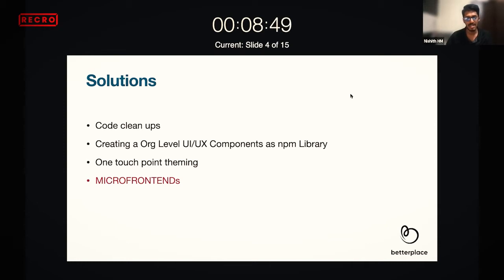So if there were any communication gaps between these teams, this was not happening properly. So making it a component library solved one particular problem. We derived one theming point and put everything in one file, so all the themings were sorted out. Then we went towards the micro front ends. So this is the main crux.